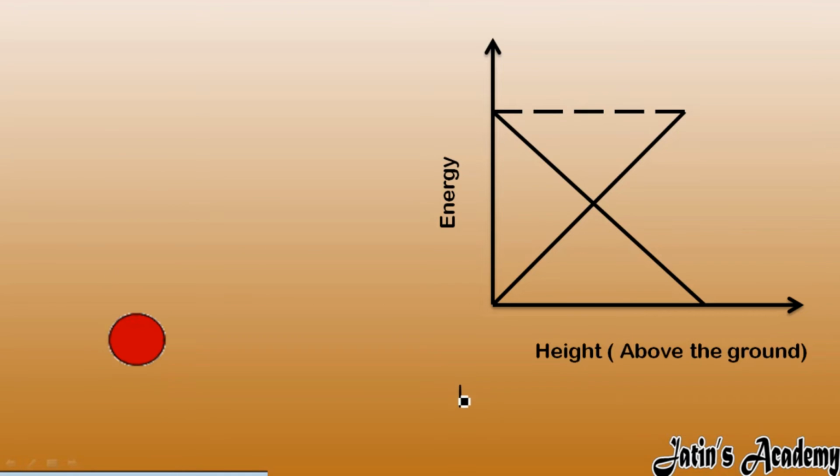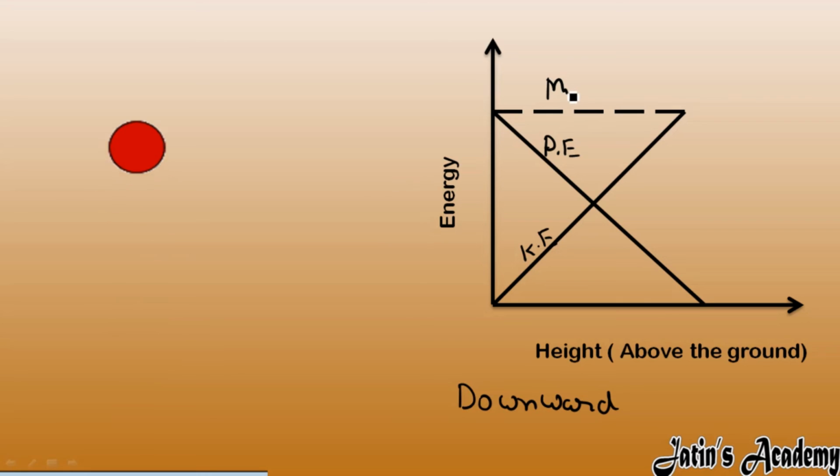In the downward case, when the ball is moving downward, what will happen? Initially it has potential energy, so potential energy from this height keeps on decreasing, and kinetic energy keeps on increasing. But mechanical energy or total energy remains the same.